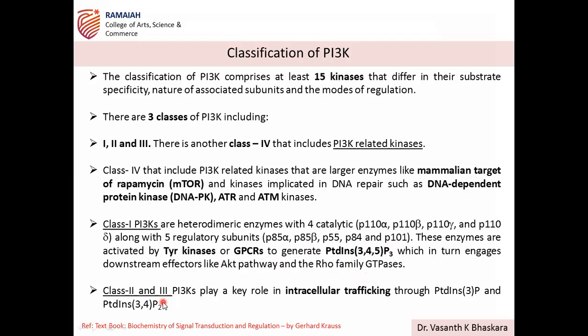Now next remaining is class 2 and class 3. These are all responsible for intracellular trafficking through the same phosphatidyl inositol 3 phosphate and 3,4 diphosphate. Class 1 is mediated by triphosphate, whereas class 2 and class 3 are mediated by 3 phosphate and 3,4 phosphate. So for the next discussion of the PI3K AKT pathway, we are only considering class 1 PI3K mediated effects because they are the ones responsible for important cell physiological events, that is cell proliferation and cessation of apoptosis. Understood?